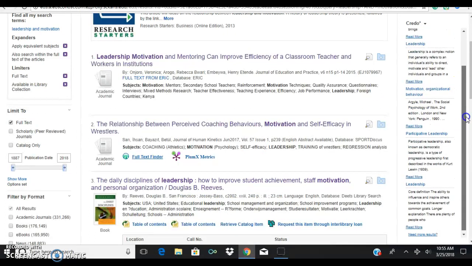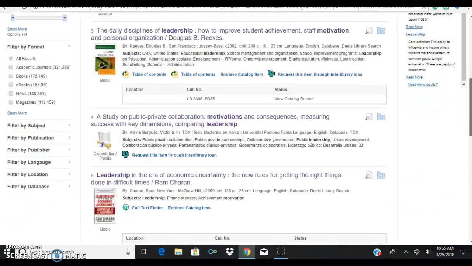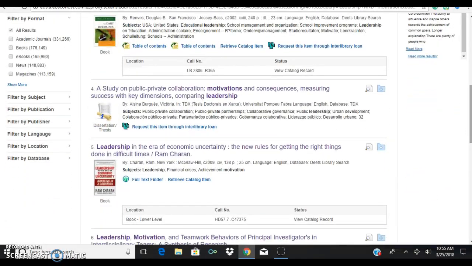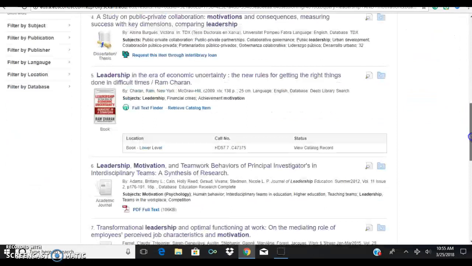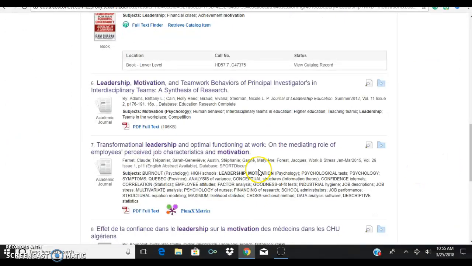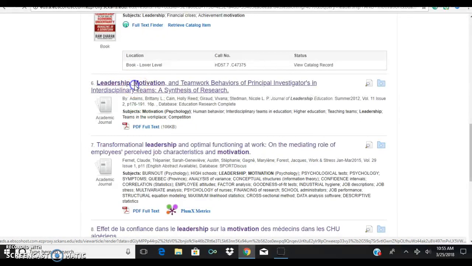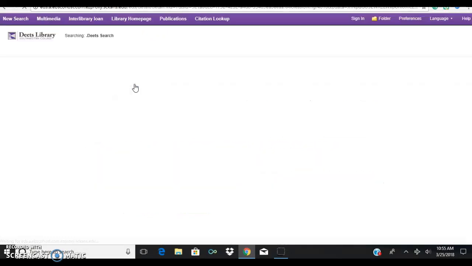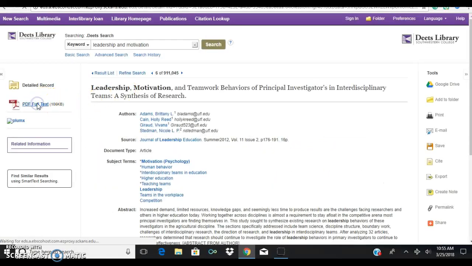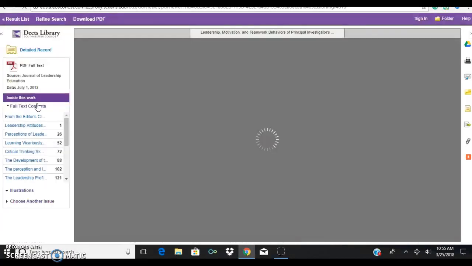So you just have to kind of look around and just check things out. Like I said, you're just going to find one thing that really works. Here you can just click either the PDF full text here, or if I click here, the PDF full text here, and it'll have the full text for you.